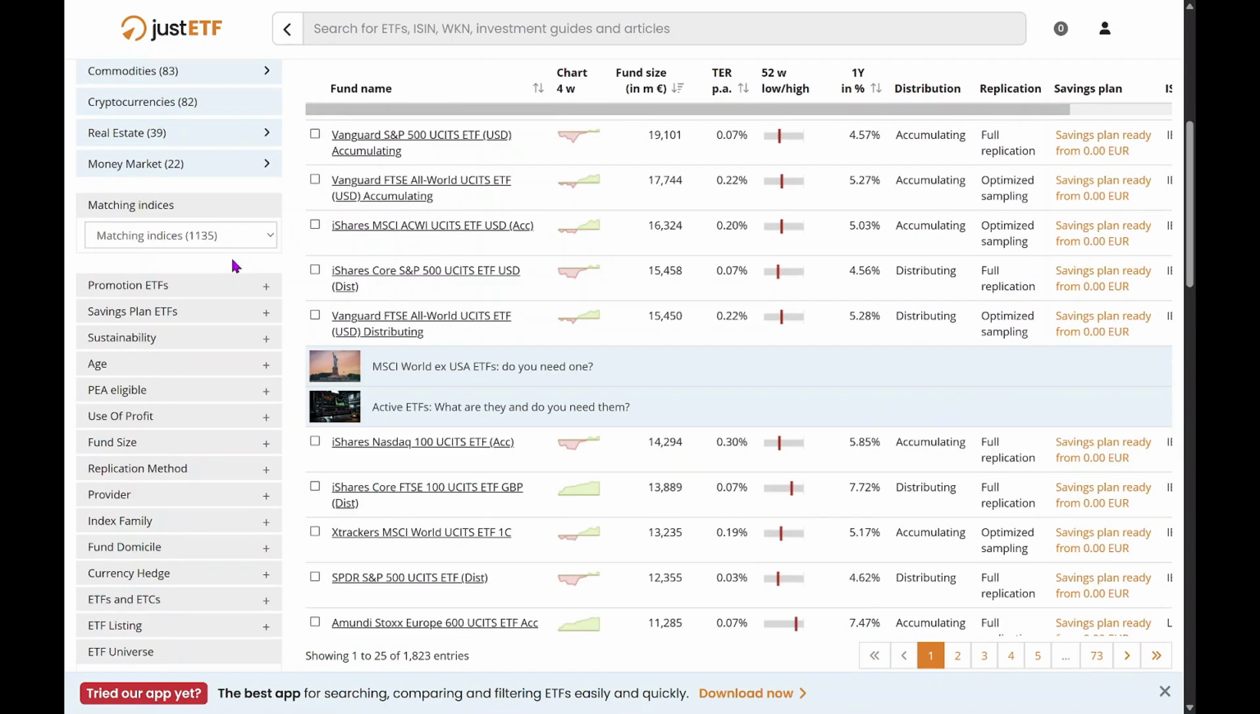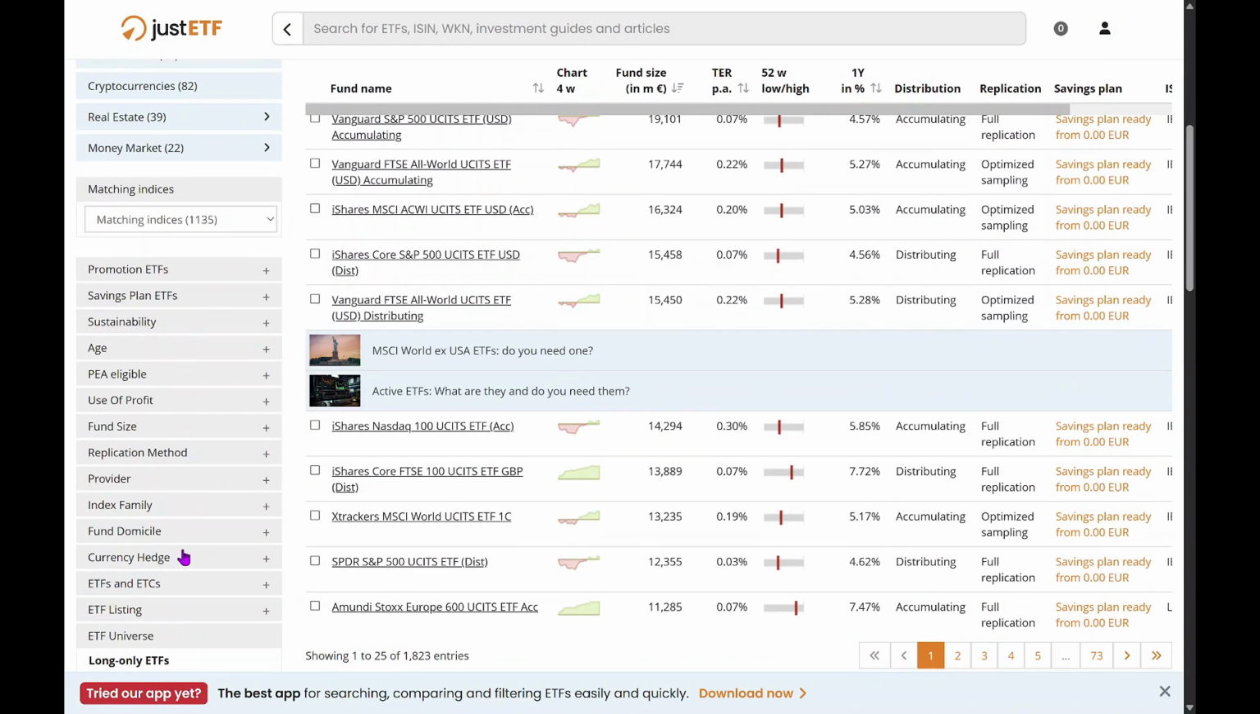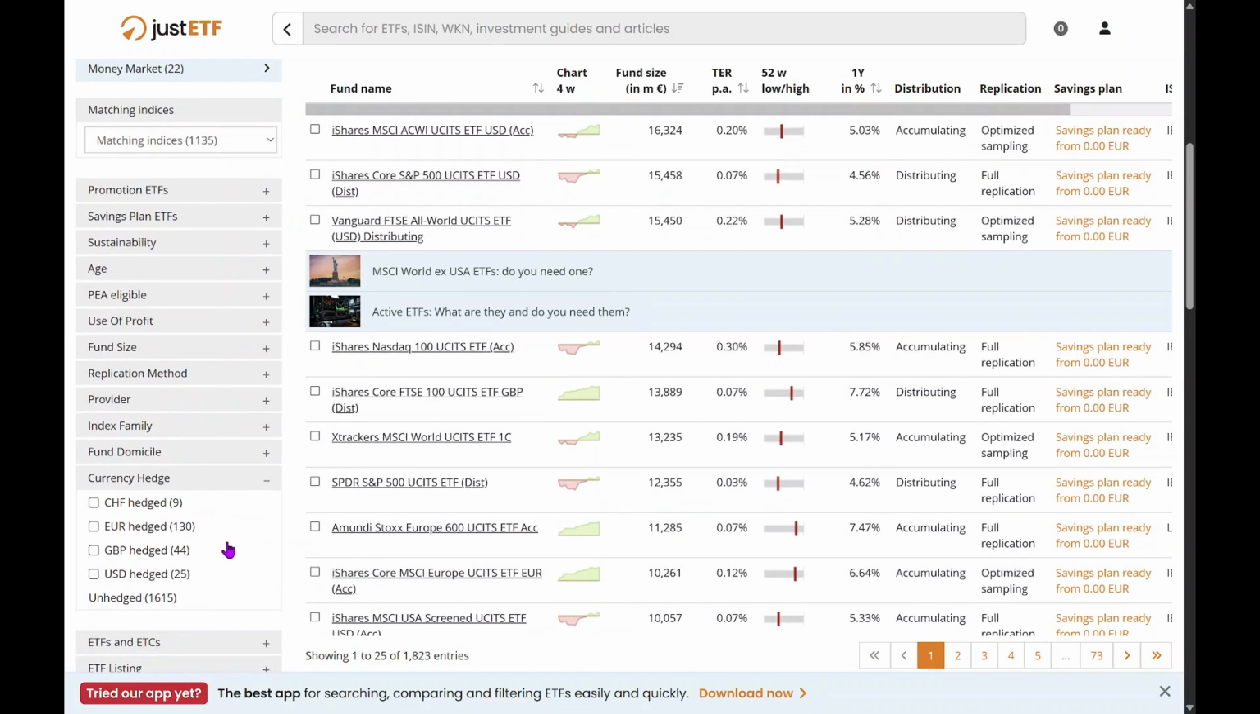I also want to show you a really interesting feature called currency hedge. For example, if you live in Europe and want to buy an ETF that tracks US stocks, you'll be exposed to dollars. But maybe you want to protect yourself from exchange rate fluctuations between the dollar and the euro. With a hedged ETF, you won't lose purchasing power due to currency movements.